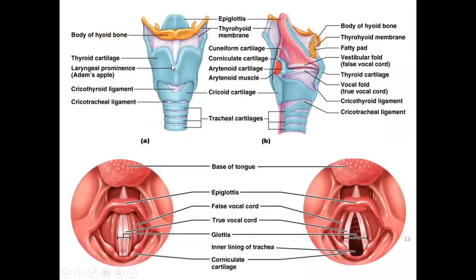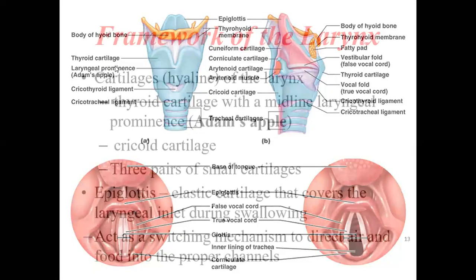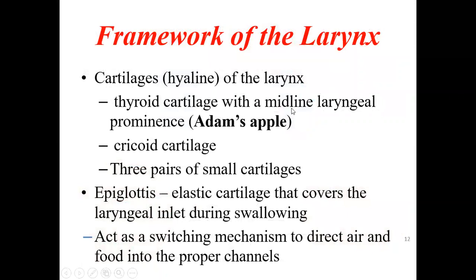Let me show you. This is called the thyroid cartilage with a midline prominence. This is called the laryngeal prominence, or it is also called the Adam's apple, in the front. So if you see here, this is the thyroid cartilage. This cartilage projection in the center is called the laryngeal prominence, and this is more prominent in males compared to females, and it is more prominent in thin males. So the thyroid cartilage with a midline laryngeal prominence is called the Adam's apple.